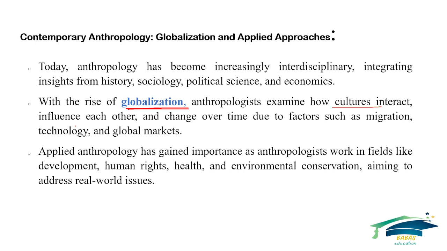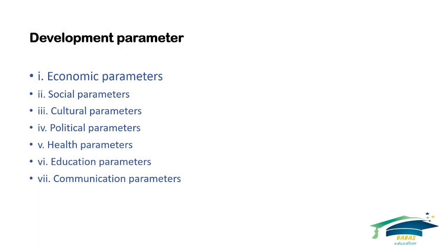Applied anthropology has gained importance as anthropologists work in fields like development, human rights, health, and environmental conservation, aiming to address real-world issues. And in development anthropology, there are many more parameters. There are seven parameters here.